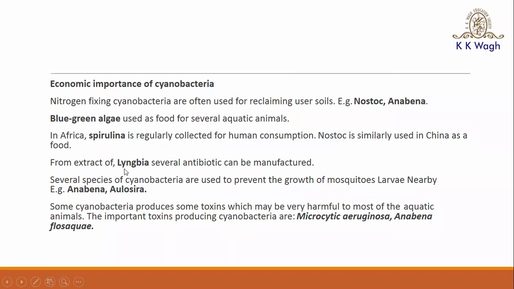Then an extract of Lyngbya serves as a source of antibiotic. Then several species of the cyanobacteria are used to prevent the growth of mosquitoes, for example Anabaena and Oscillatoria. Then some cyanobacteria produce toxins which may be very harmful to aquatic animals, so they are also important for the production of toxins. Examples of the cyanobacteria used for that purpose are Microcystis aeruginosa, Anabaena, and Aphanizomenon flos-aquae.